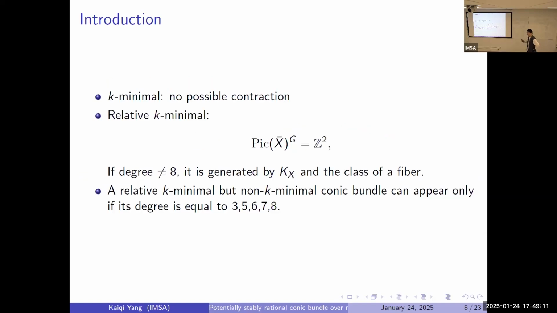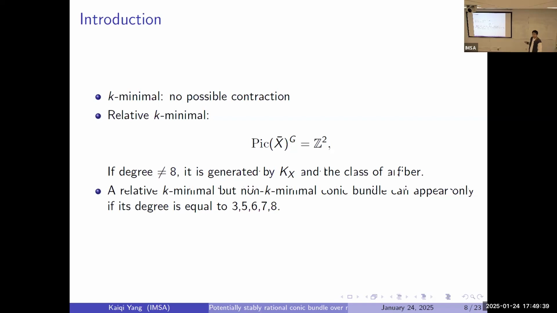Okay, that's one condition. That's the H1 condition we need. And another one is, say for example, we have a surface, but it's not minimal. So we contract it, and we keep doing this until we cannot contract anymore. So we need this minimality condition. But here we're working over a non-closed field, so we need to mention this K minimality here. But okay, that's a geometric one.